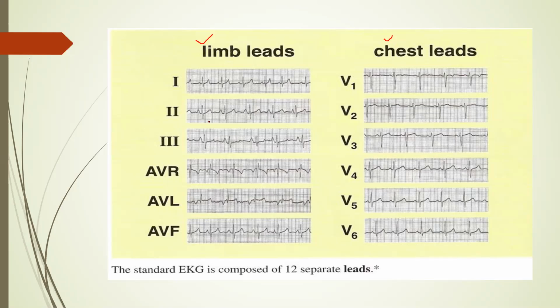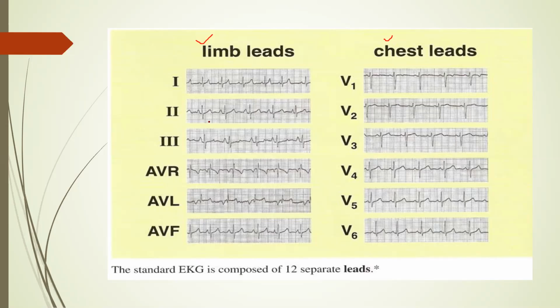Now, the important thing is we have to remember the orientation of these leads with respect to the heart, or say directly with respect to the direction of the impulse. This is what is important in our real life practice. How these leads are derived, Einthoven's triangle, all these things are theoretical and no doubt important.